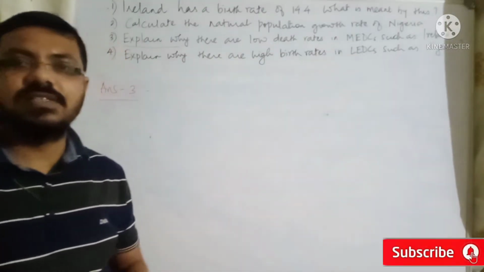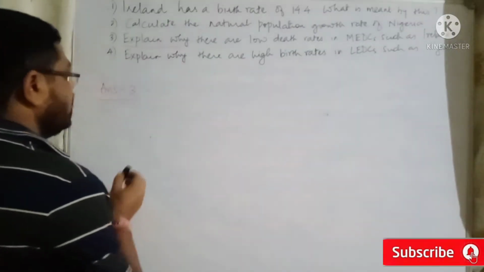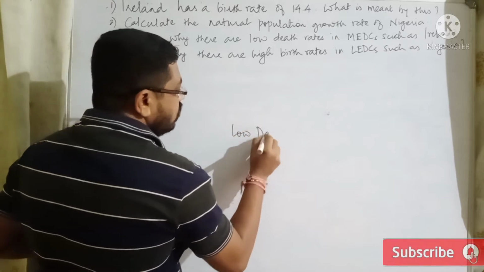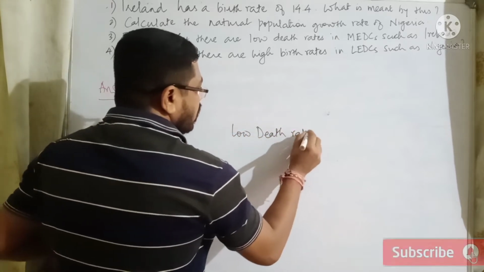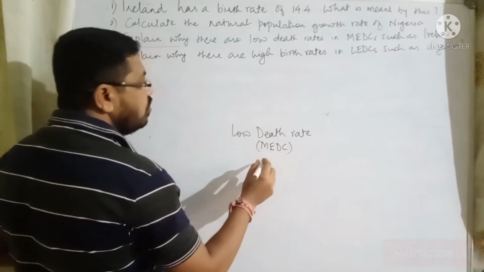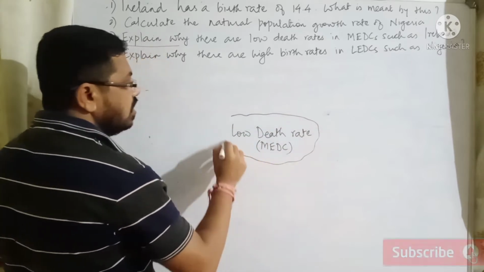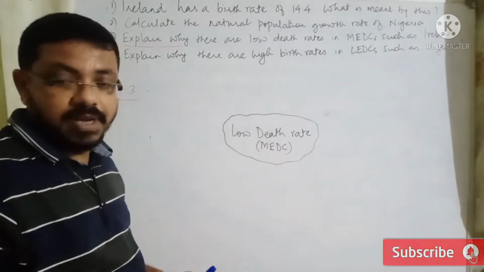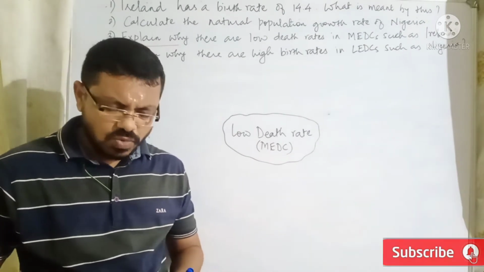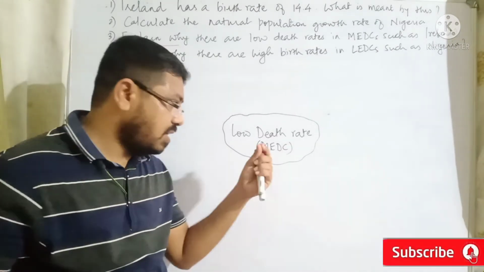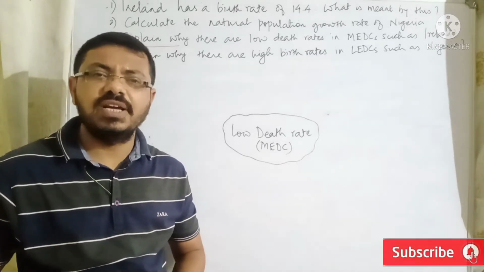Again, reading the question, explain why there are low death rates in MEDCs such as Ireland. So the question is asking us to look at the country why there is low death rate. Okay, and the state of country is MEDC. Definitely MEDCs have low death rate, right? So this is the point. Okay, low death rate in MEDCs. Now we have to look at what does it mean, why the country has low death rate.